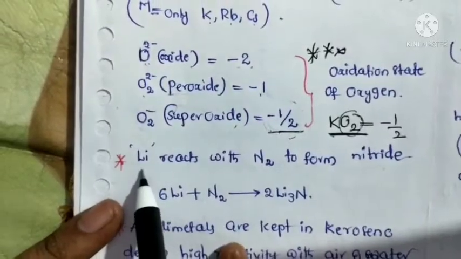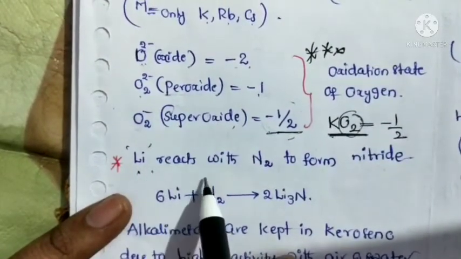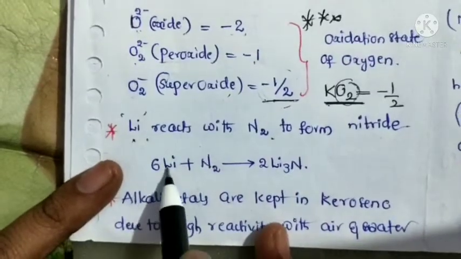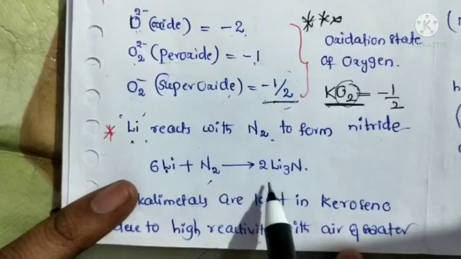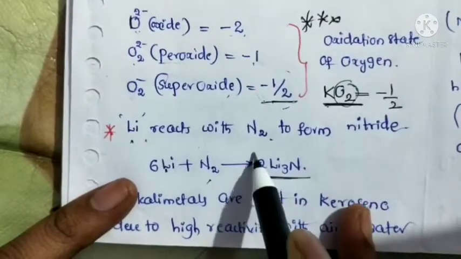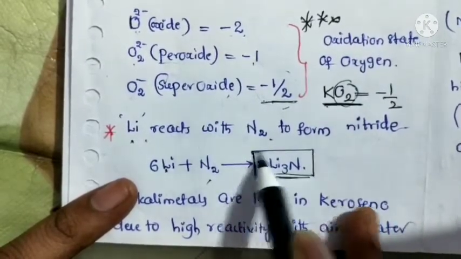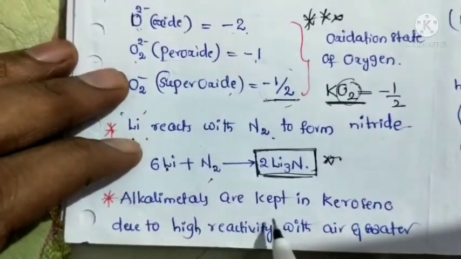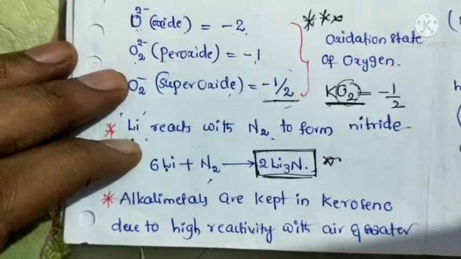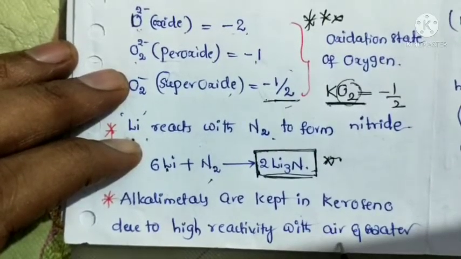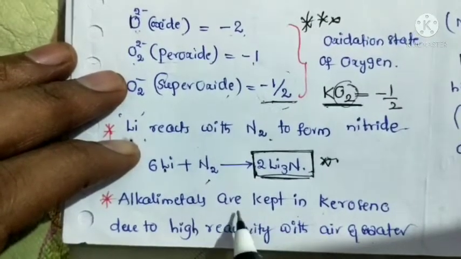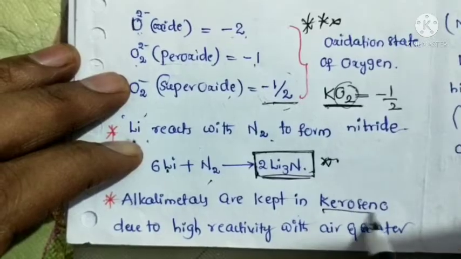Next, here is another important reaction. Lithium reacts with nitrogen to form nitride. 6 moles of lithium react with nitrogen to form lithium nitride. What is the formula of lithium nitride is very important. Next, alkali metals are kept in kerosene because of their high reactivity with air and water. So alkali metals being preserved in kerosene is very important.